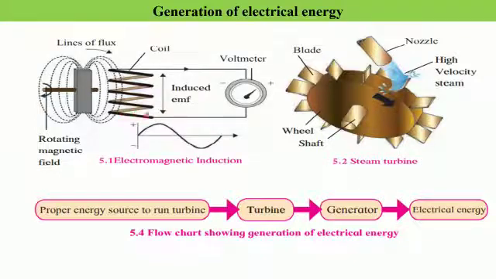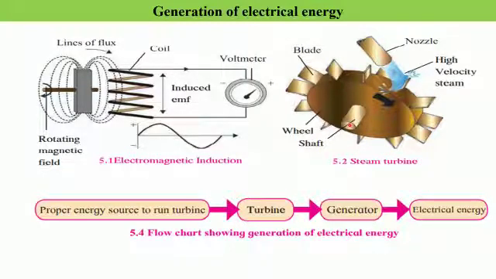So here we have a turbine, which is a steam turbine, and here you can see high velocity steam is made to directly fall onto the blades of the turbine from a nozzle. So from the nozzle, the steam is coming and it is directly falling onto the blades of the turbine. Now this steam has got kinetic energy, and on account of this, the turbine starts rotating.